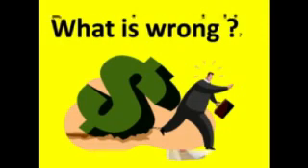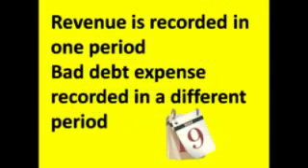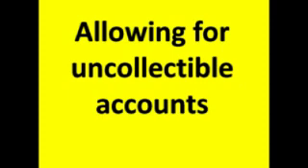What has gone wrong? The revenue has been recorded in the previous period. The bad debt expense is being recorded in the current period. Now, can you see that tiny difference at play here? The better way of recording is to make allowances for uncollectible accounts in the period in which they occur.